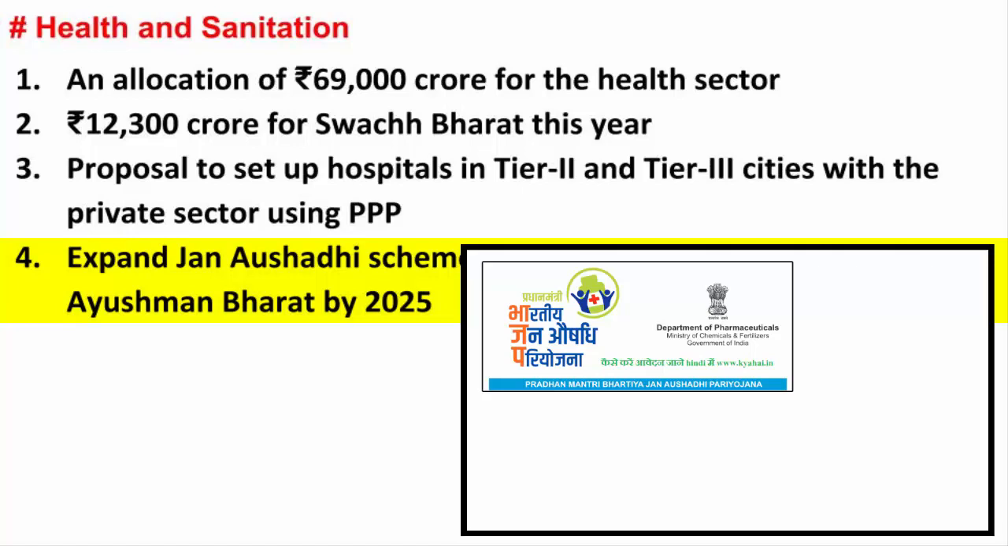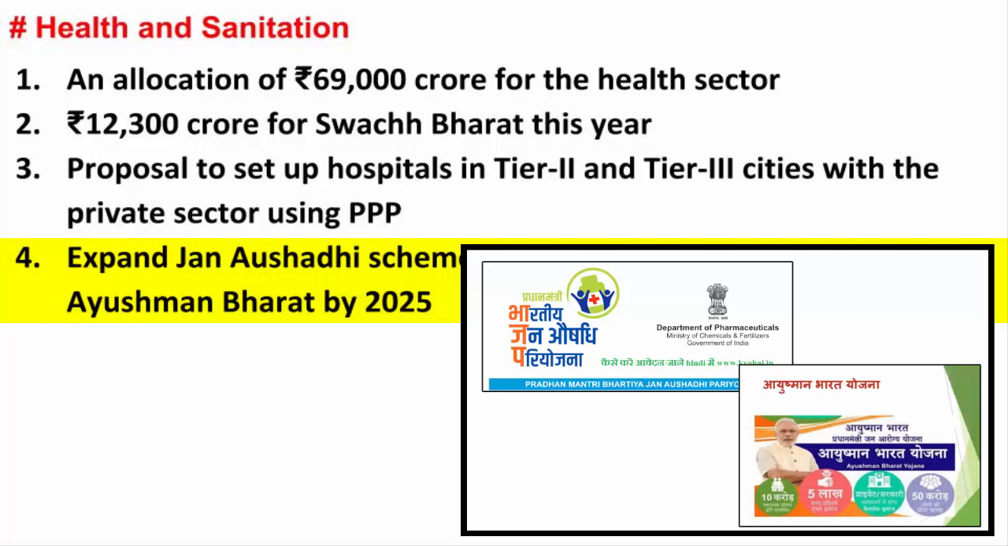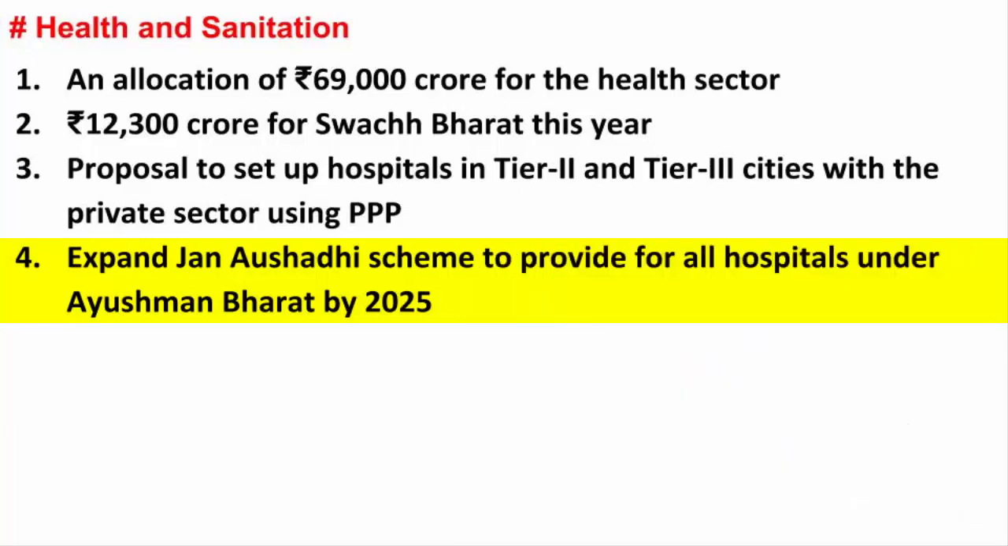In the last point, we saw what Ayushman Bharat Yojana is all about. Basically, the beneficiary gets an e-card and can avail health services at empaneled hospitals, both private and public. So the government is saying that by 2025, all the empaneled hospitals under the Ayushman Bharat scheme will sell medicines at affordable prices, which are again coming through another scheme called the Jan Aushadhi scheme. Basically, the government is trying to merge two schemes together and interlink them.